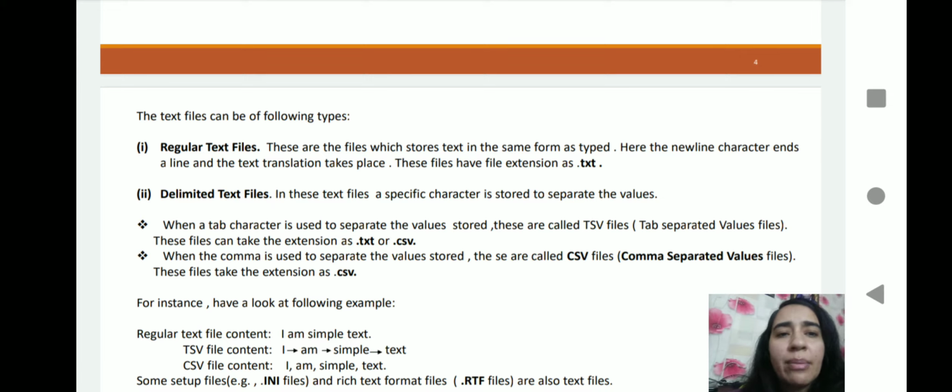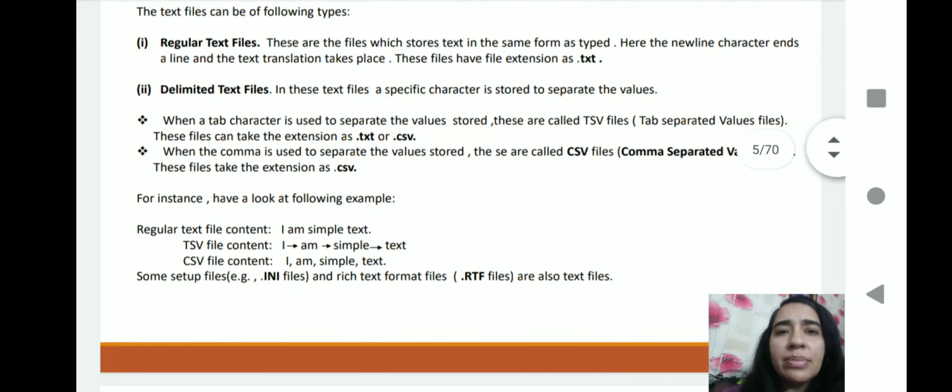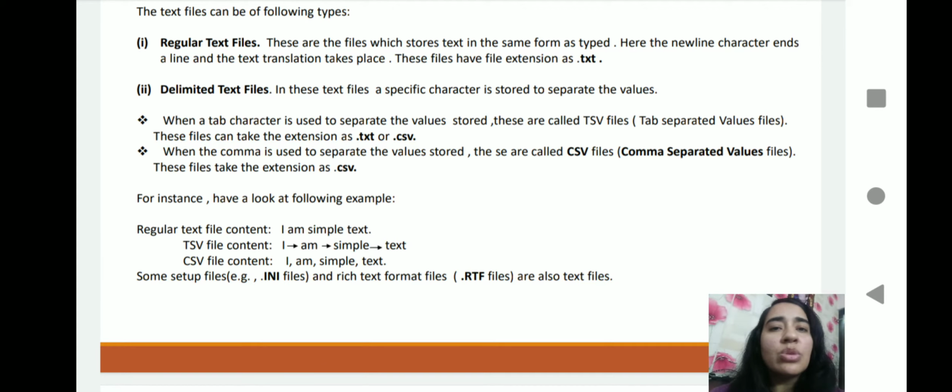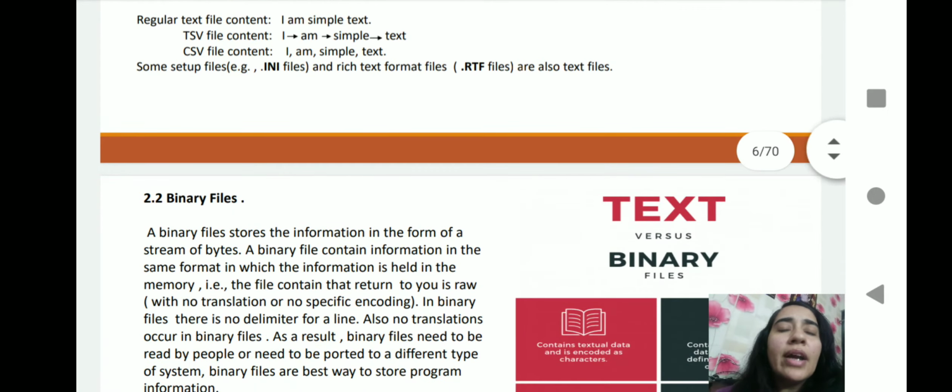You can see the example here. A regular text file is like a simple paragraph you are writing, a simple text file having the extension .txt. But in the case of TSV, there will be a tab key between the values as a separator, and in the case of the CSV file there will be the comma sign. Some files with the .ini extension are examples of such a format, and the RTF format can also be used with this kind of format, like comma and tab key. So these are the examples. I hope you understood now.